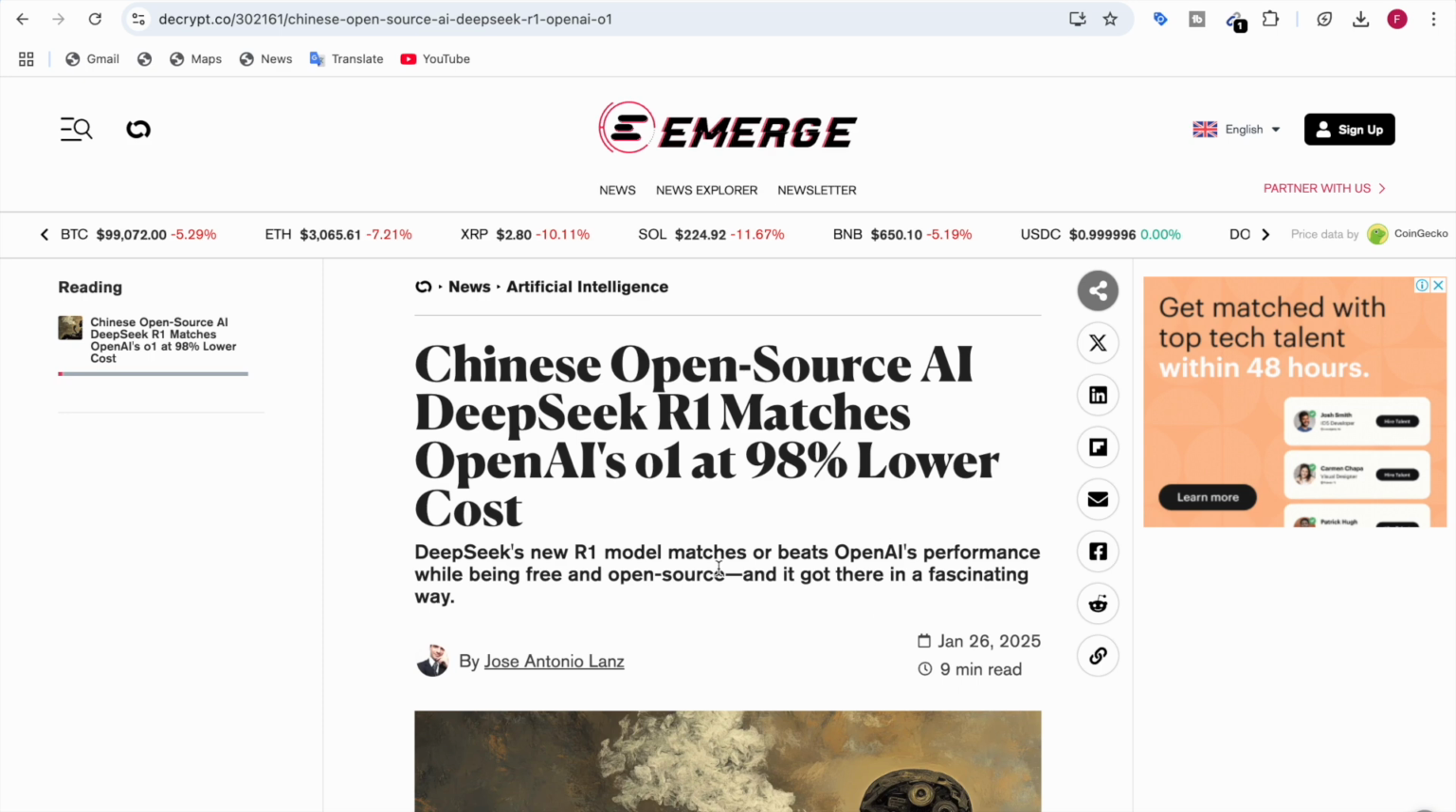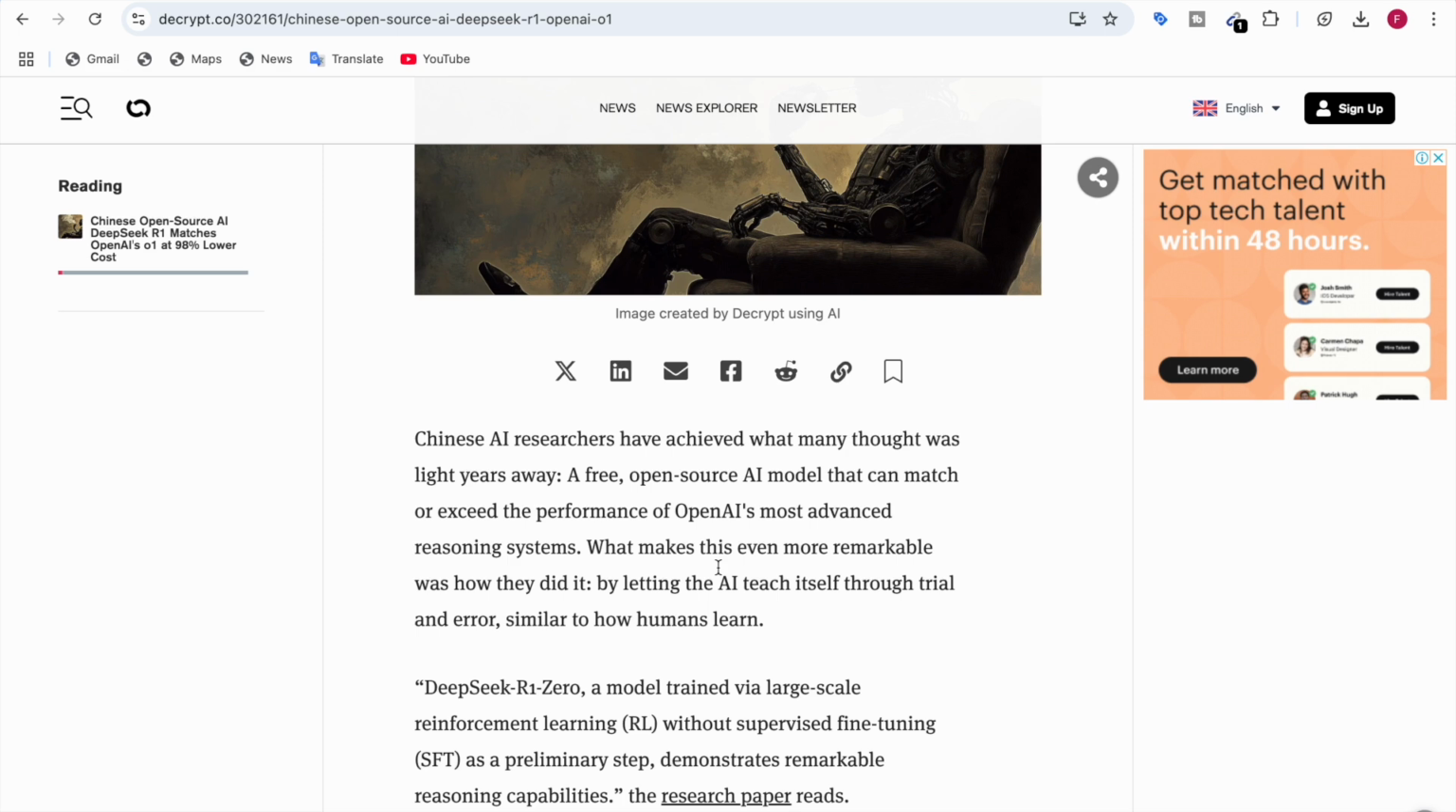So here they say that the Chinese open source AI model called DeepSeek R1 matches OpenAI's O1 model at 98% lower cost. DeepSeek R1 is free and open source, and for the API, the cost is very cheap. It is said that this free and open source AI model can match or exceed the performance of OpenAI's most advanced reasoning system. Now, what makes this even more remarkable was how they did it. They did it by letting the AI teach itself through trial and error, similar to how humans learn.